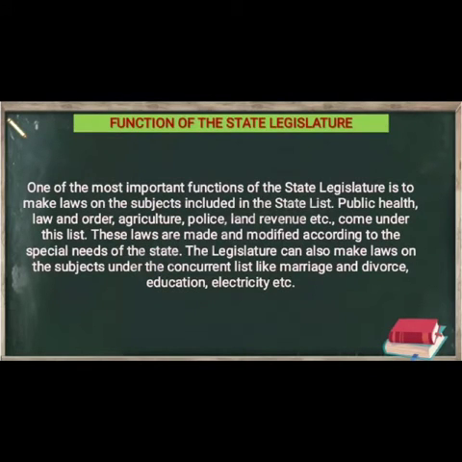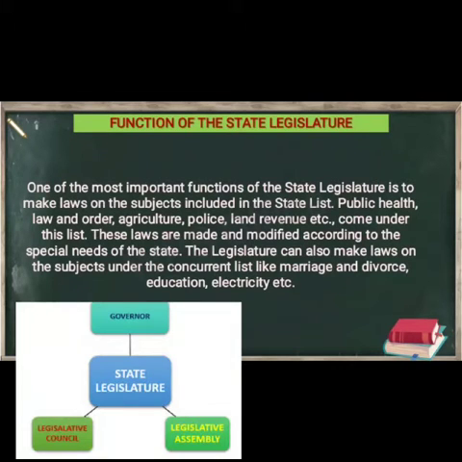Moving ahead, we will read about the functions of the state legislature. The first function of the state legislature is to make laws on the subjects included in the state list: public health, law and order, agriculture, police, land revenue, etc. come under this list.